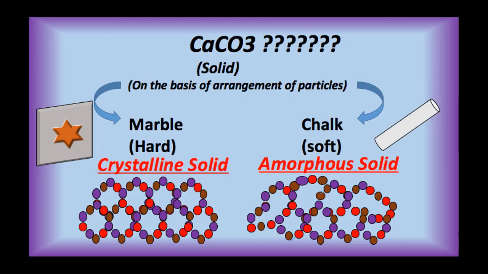This is a picture where you can see the differences between crystalline and amorphous with example. Crystalline solid like marble, which is hard in nature, has a regular arrangement of particles, whereas in case of chalk, which is soft in nature, an example of amorphous solid, the particles are arranged in an irregular pattern.